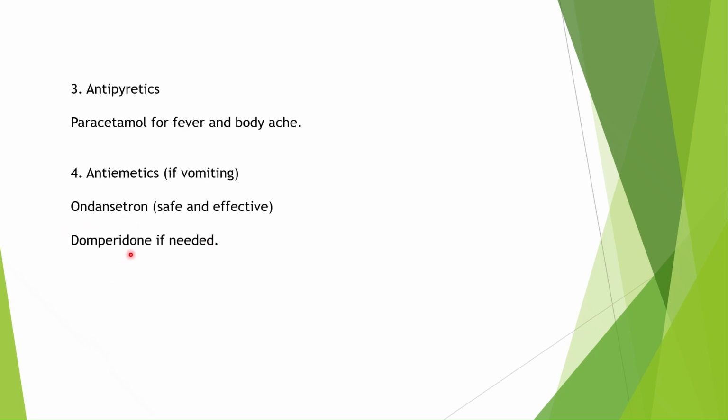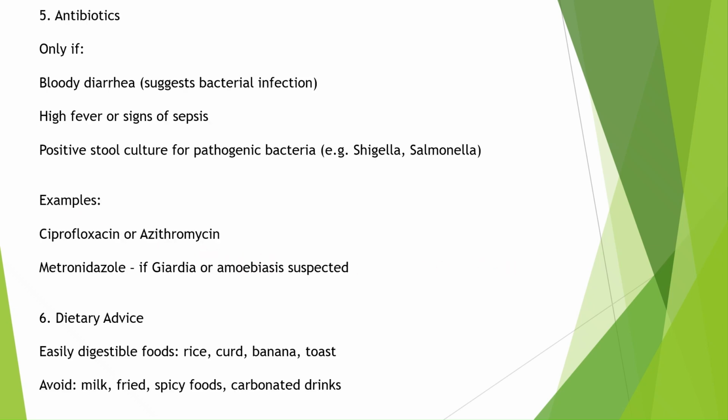Next, domperidone is if needed. It is not so required in patients. So mostly one can recommend ondansetron in vomiting cases along with the loose stools. Next, antibiotics only if bloody diarrhea or signs suggesting bacterial infection, high fever or signs of sepsis, or positive stool culture for pathogenic bacteria, for example Shigella and Salmonella.